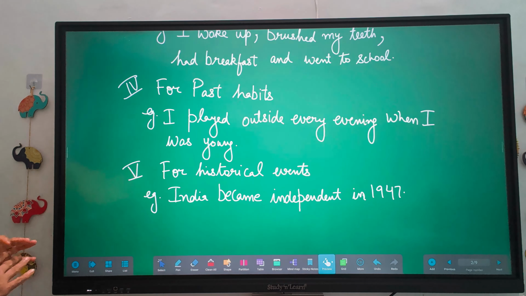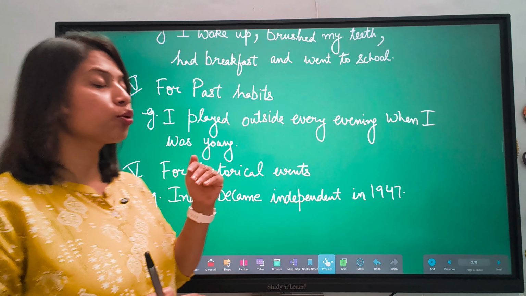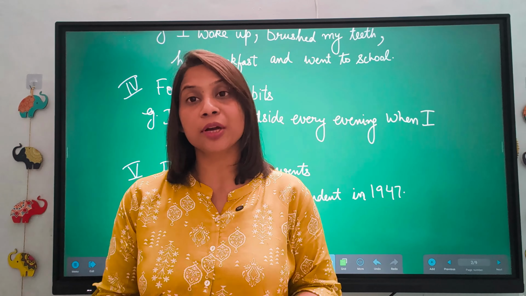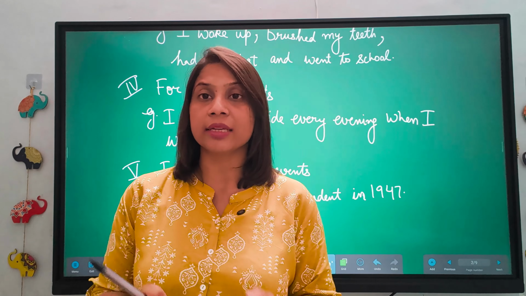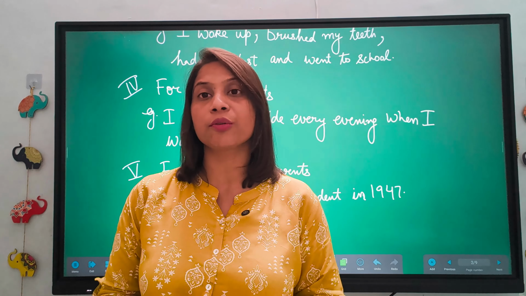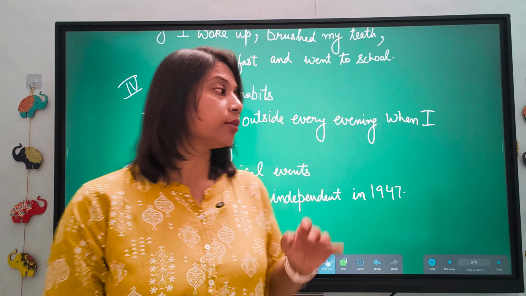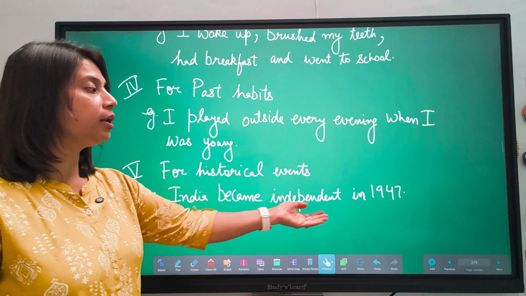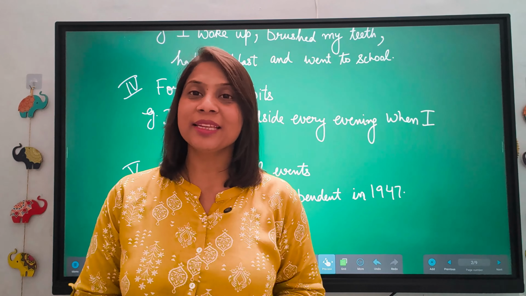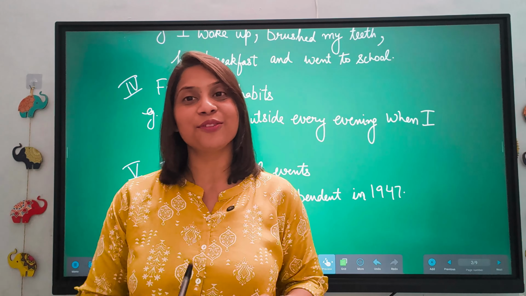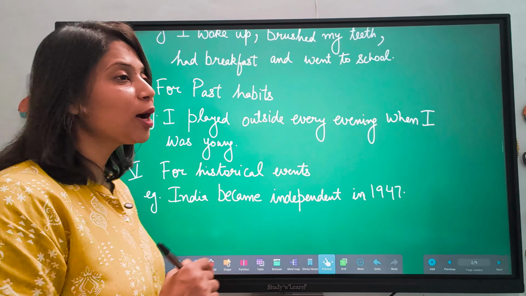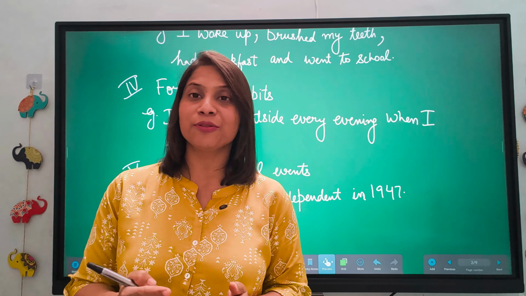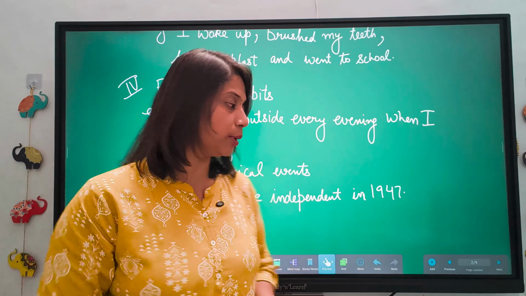Now for historical events. Like जो भी आप history में जो भी events हुए हैं, जैसे कि India को independence कब मिली, गांधी जी का birth कब हुआ. So whatever you read in SST and history and in EVS of yours, so we always write that in simple past tense. All the historical events. India became independent in 1947. So in this way, we will use simple past tense in different kinds of sentences. Now come to the rule how you can use simple past tense in different sentences. You must be aware about the rule.